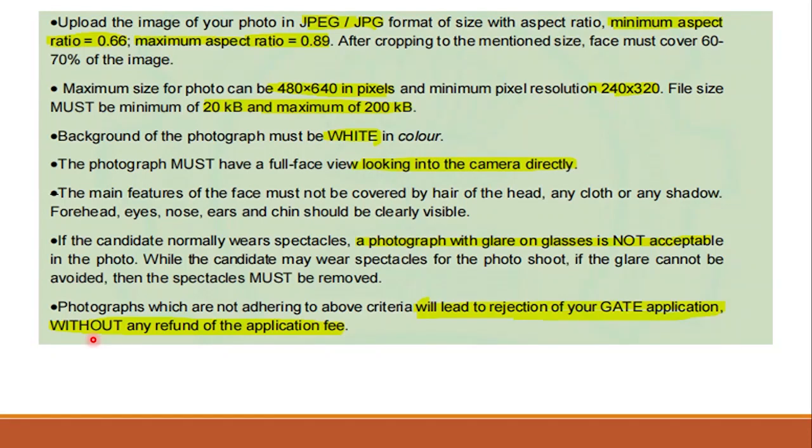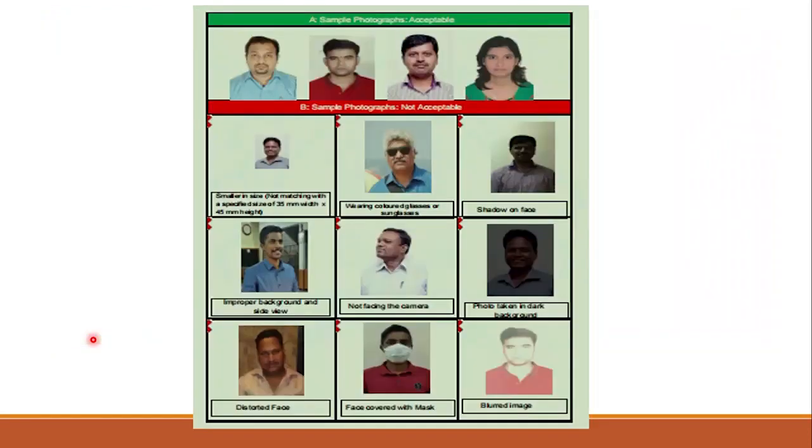I hope you are all clear with this. You can see here, for example, images. In these images you have a white background and very good quality image. These are sample photographs which are acceptable. And you can see these other images. This is an improper sized photo, which is not acceptable. In this photo, he is wearing sunglasses and black spectacles, which are not acceptable. Here you can see a shadow photo, which is not acceptable. This is a dark photo, not acceptable. And in this photo he is not looking at the camera. This is also not acceptable.